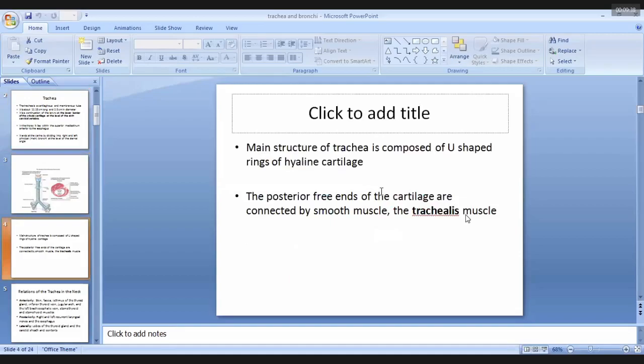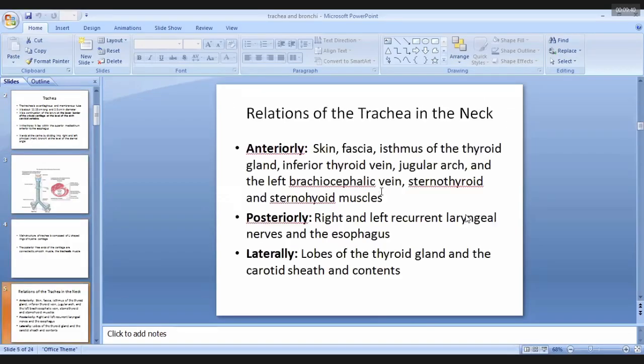So the important relations of the structures with the trachea are also divided into two parts: the relations of the trachea in the region of the neck, and the relations of the trachea in the region of the superior mediastinum. And all these relations are important clinically in cases of any damage to the trachea, when we use different procedures for the trachea.